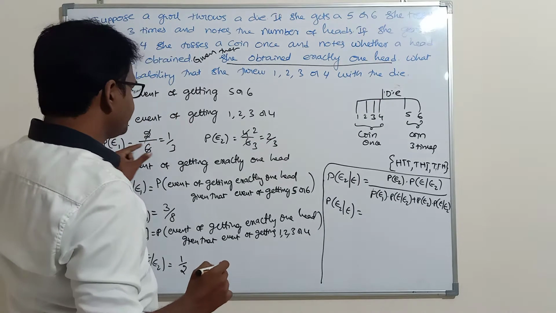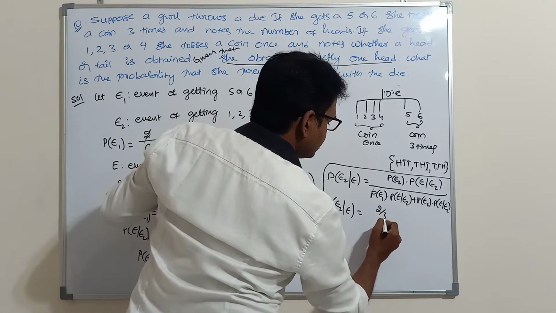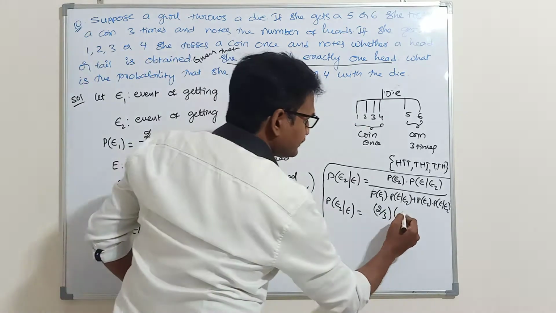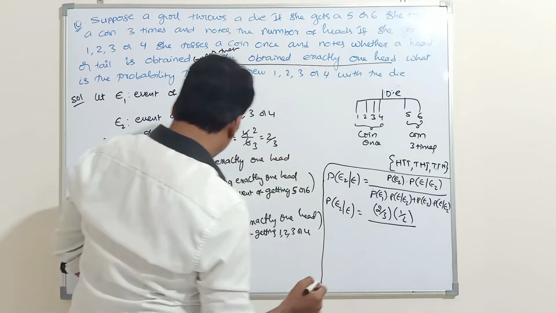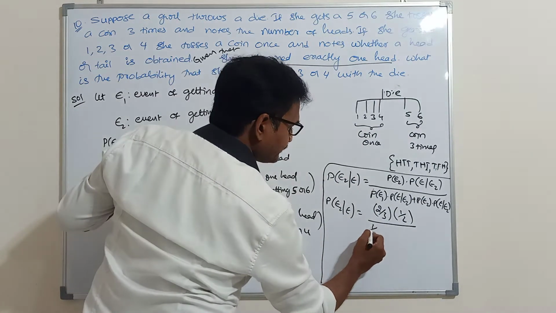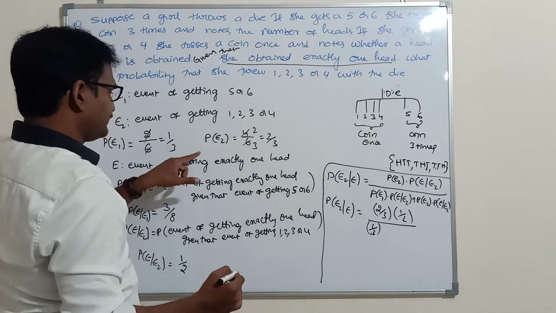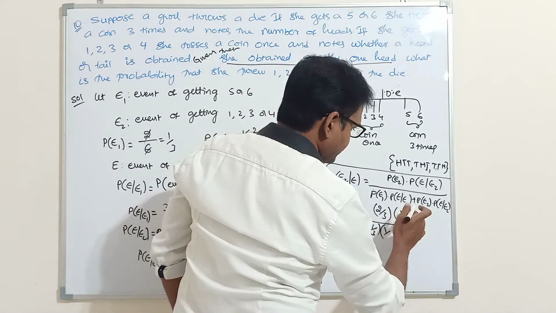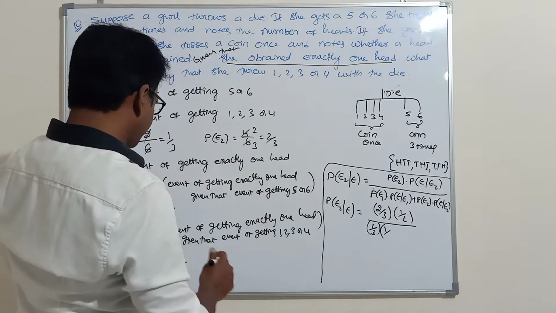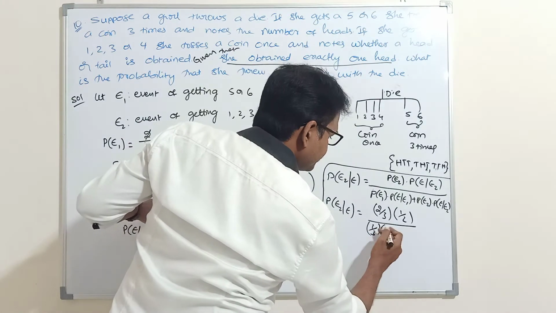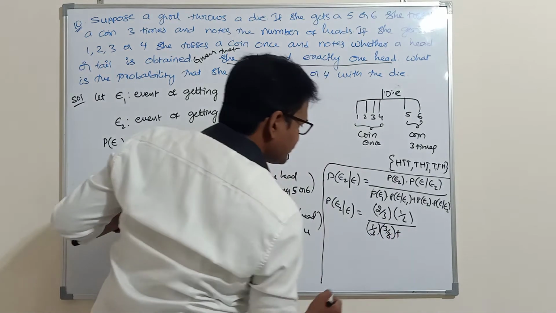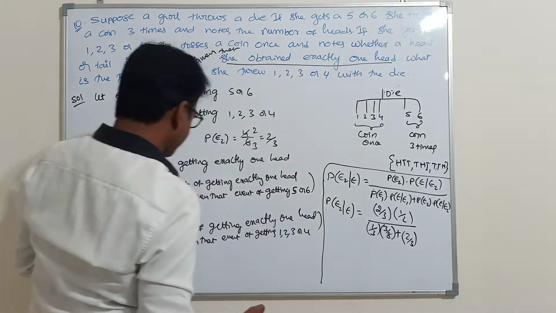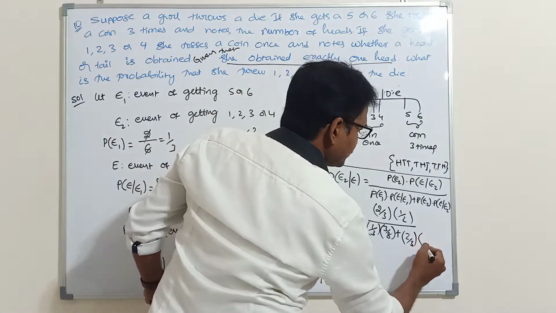So P of E2 given E is equal to P of E2. What is the P of E2 value? 2 by 3. 2 by 3 into what is P of E given E2? P of E given E2 is 1 by 2. Divided by P of E1, which is 1 by 3, into P of E given E1. What is P of E given E1? The value is 3 by 8. Plus P of E2, which is 2 by 3, into P of E given E2, which is 1 by 2.